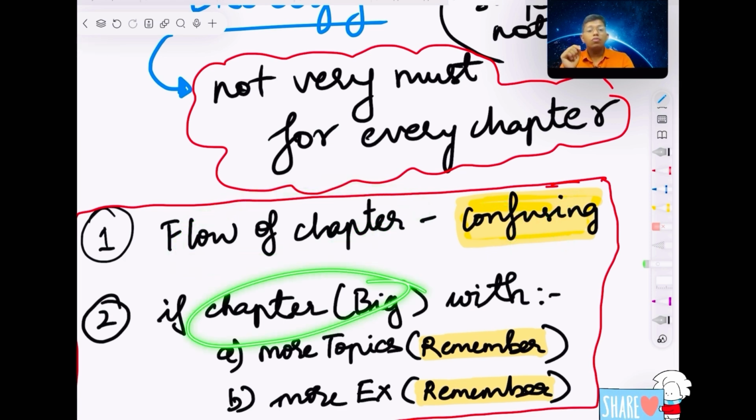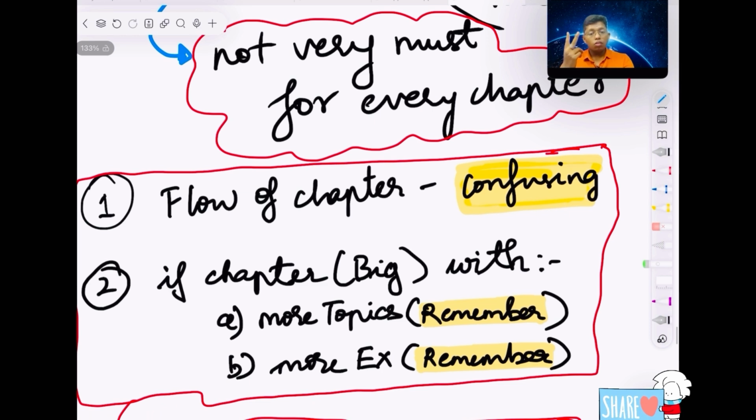One more thing, the chapter is very big. In 2 ways I will say the chapter is very big. There are more topics to remember. Sir, there are chapters, there are topics. Whether I should try to complete every topic, I should memorize it and I should understand it. This many topics are there. I can't revise everything in NCERT. If you feel in that way, you can make short notes.